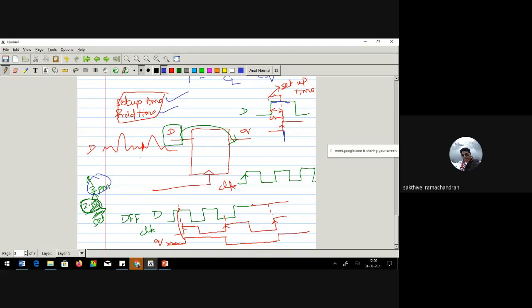The time for which my data remains stable after the rise edge of the clock is called hold time. So before the rise edge of the clock, it is setup time. After the rise edge of the clock, it is hold time.